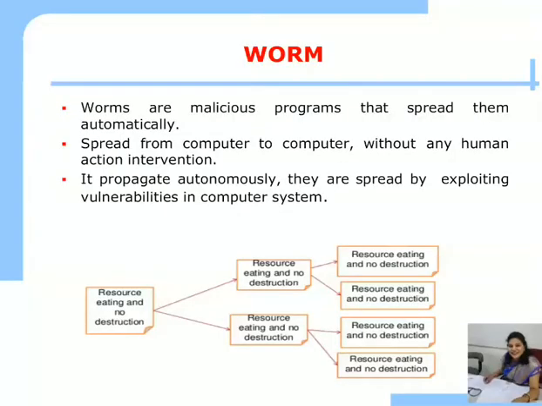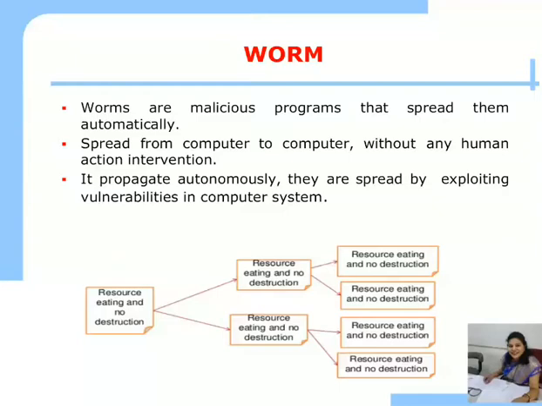Next threat to security is a worm. A worm is a malicious program that spreads automatically, but it is not executable. A worm is something which is a resource eater. So a worm spreads from computer to computer without any human intervention. It propagates automatically. They spread by exploiting vulnerabilities in the computer system.